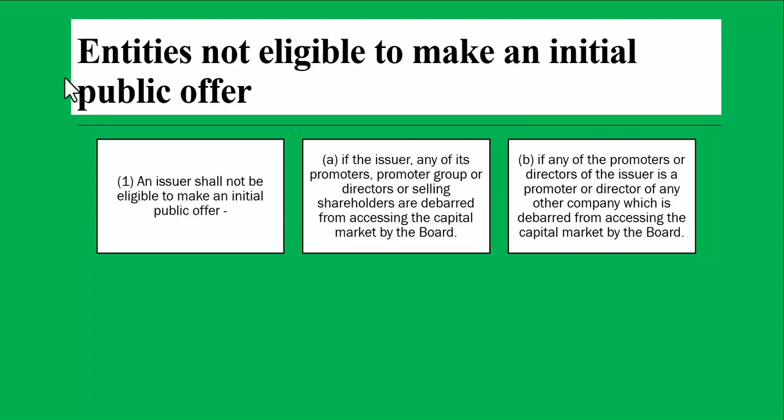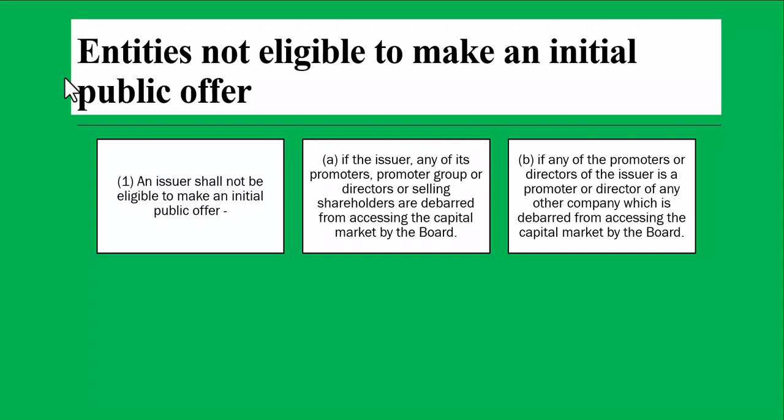Now, if all the promoters or the promoter group or directors, or any big shareholders are debarred from accessing the capital market by SEBI, for whatever reason, then these companies are not eligible. For example, Vijay Mallya has been debarred by SEBI from issuing shares.